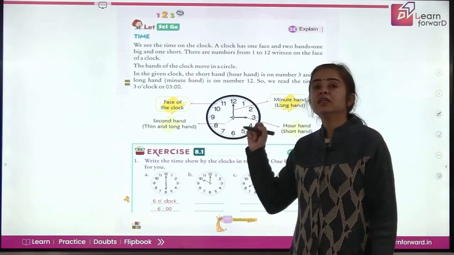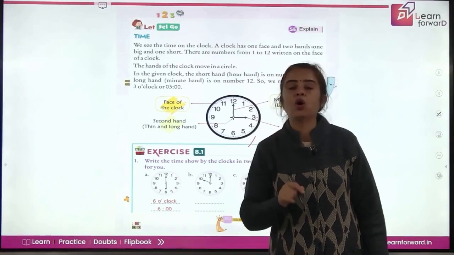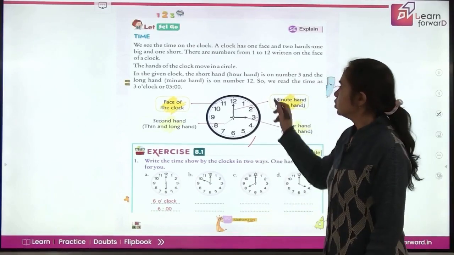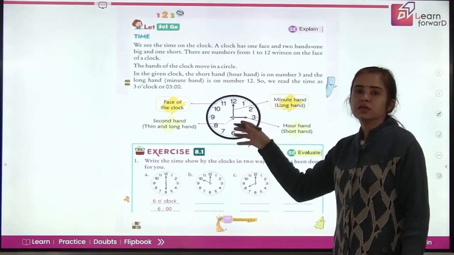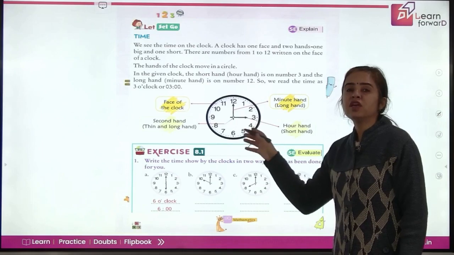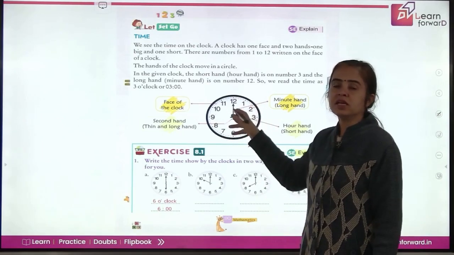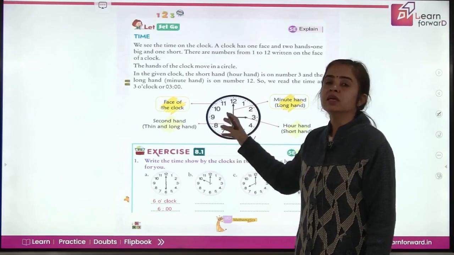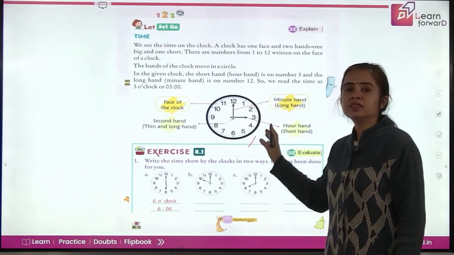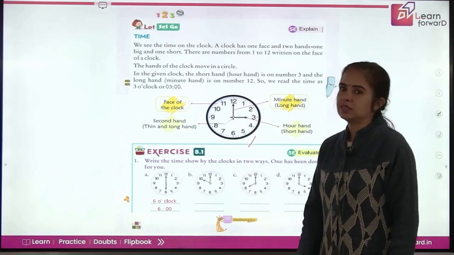This is the thinnest and this is the longest also, right? So, these are the different things on the face of a clock. The face of the clock is here. Then you have 12 numbers. Then you have the hour hand, the minute hand, and the second hand.